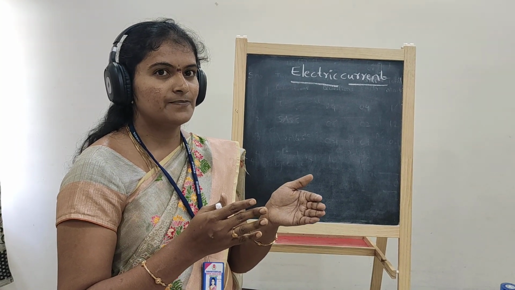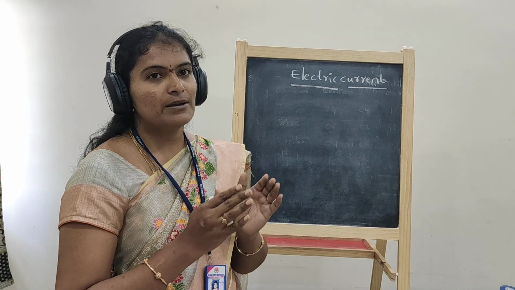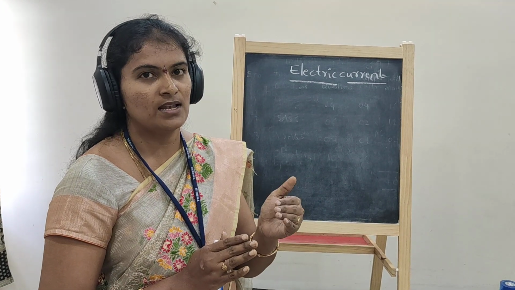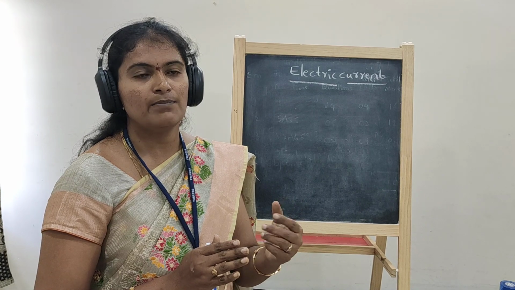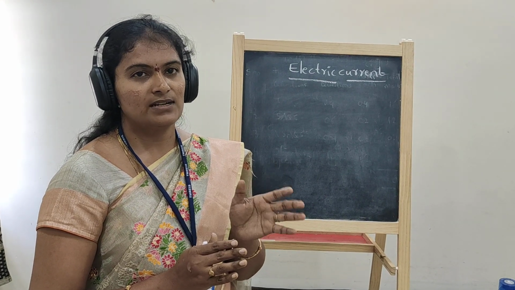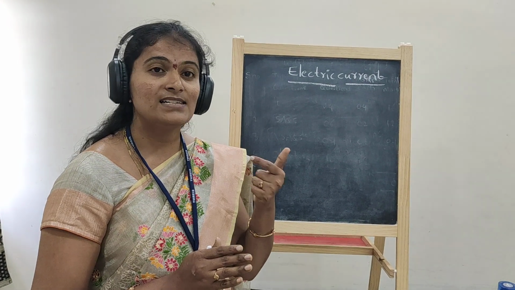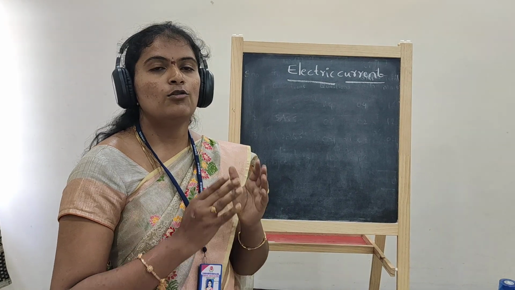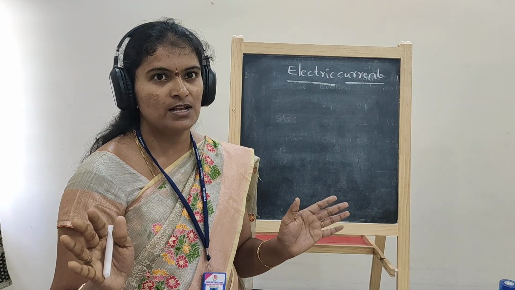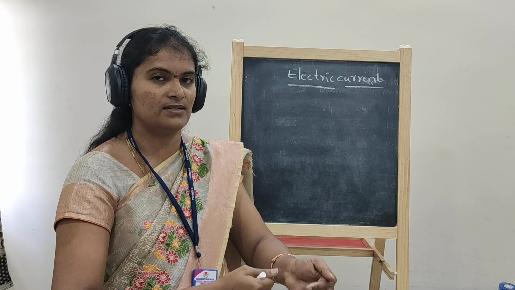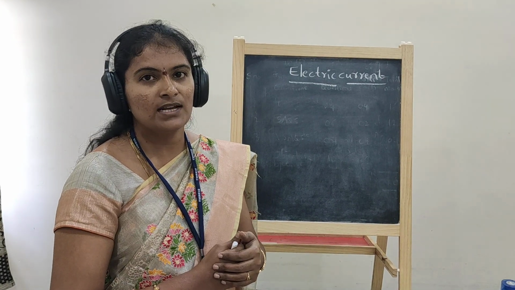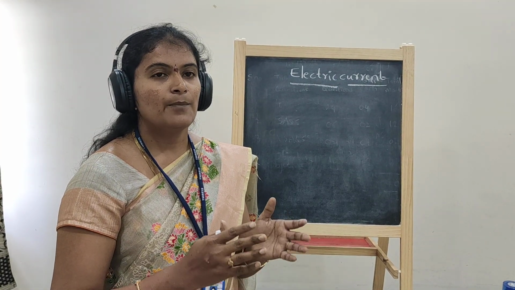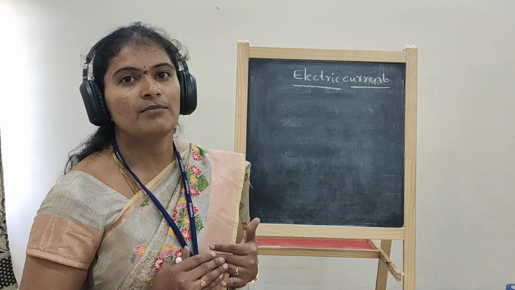Some objects have few electrons in the outermost shell, so conduction is possible but less takes place. In some objects no free electrons are available, because all electrons are bound with each other, so they do not participate in conduction.